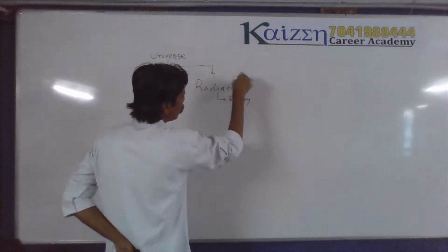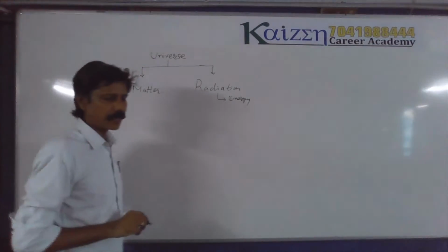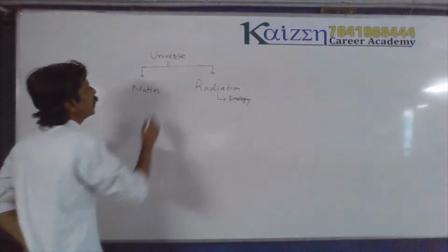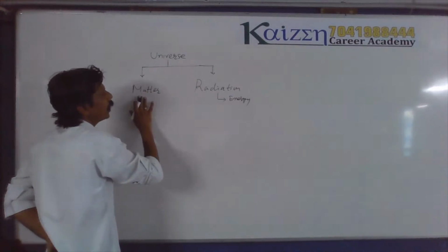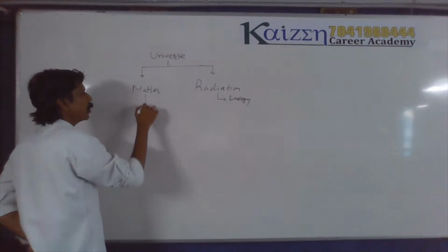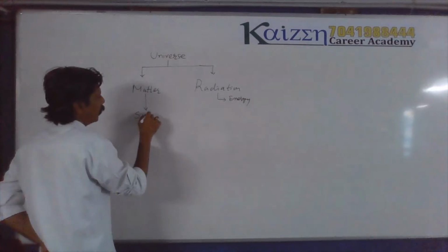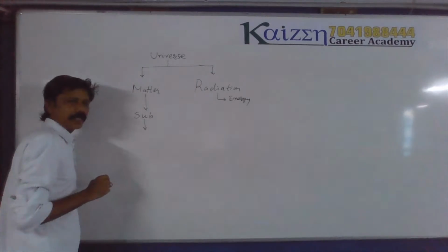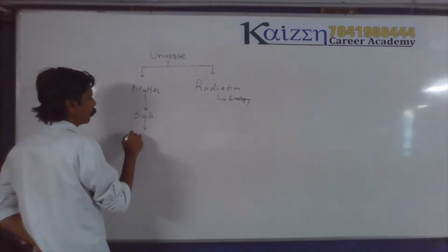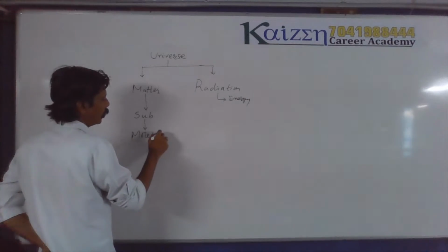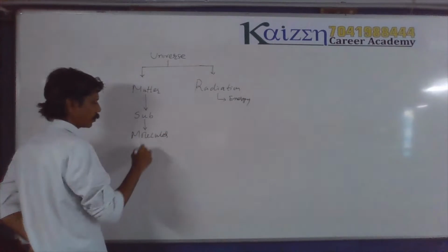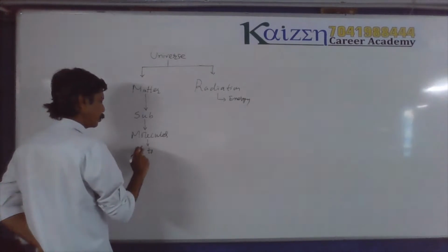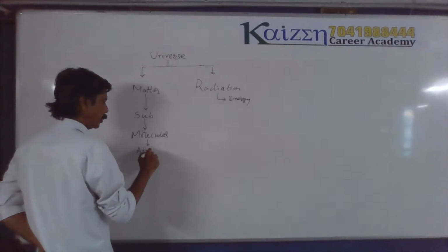You know what radiation is about? We have studied some part in Newton standard, and the remaining part we'll study in 12th standard. Right now, the universe has two main basic parts, matter and radiation. If you divide matter further, it is made up of different kinds of substances. Substances are further divided into molecules, and every molecule is further divided into atoms.